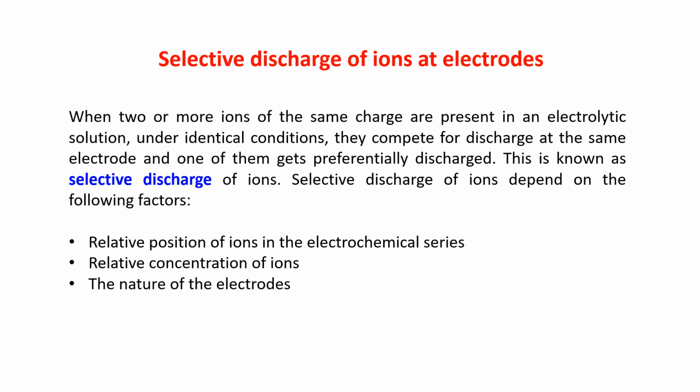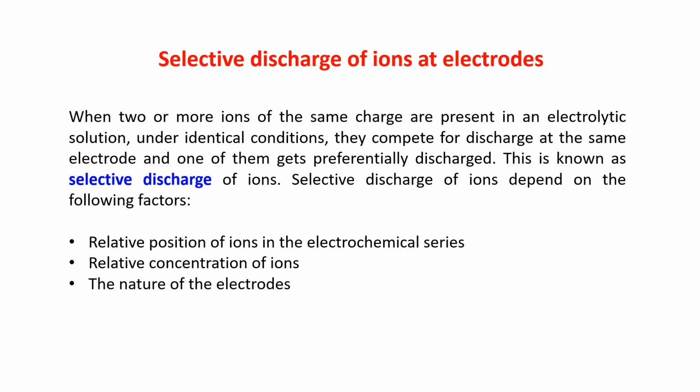If in an electrolysis two similar charged ions are forming, then both of them will move towards the same electrode, but there is a competition between these two cations or anions, as to which one will be discharged first. That is given by the electrochemical series. This is known as selective discharge of ions.